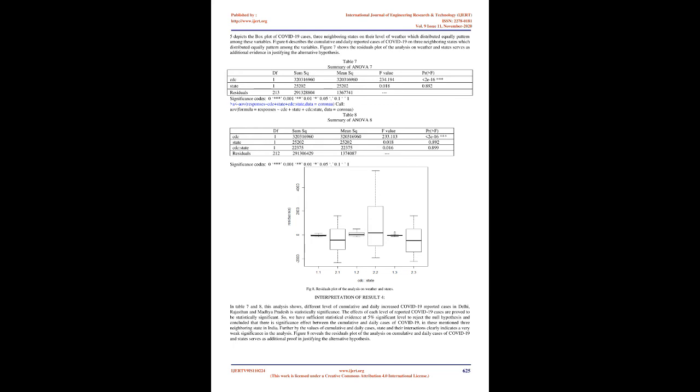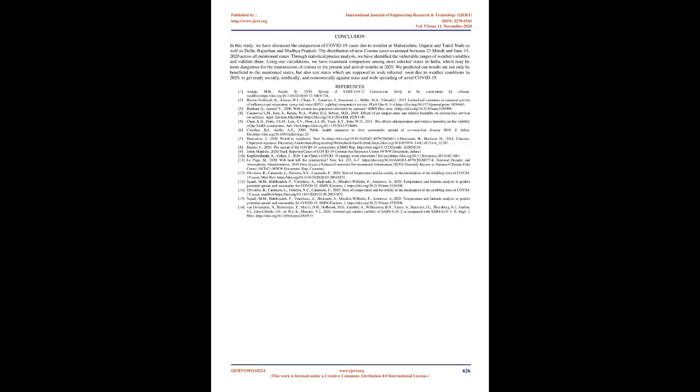Interpretation of Result 4. In Tables 7 and 8, this analysis shows that the different levels of cumulative and daily increased COVID-19 reported cases in Delhi, Rajasthan, and Madhya Pradesh are statistically significant. The effects of each level of reported COVID-19 cases are proved to be statistically significant. So, we have sufficient statistical evidence at the 5% significance level to reject the null hypothesis and conclude that there is a significant effect between the cumulative and daily cases of COVID-19 in these three neighboring states in India.